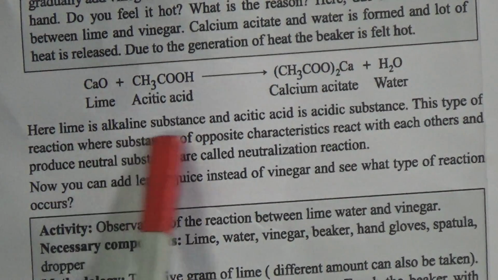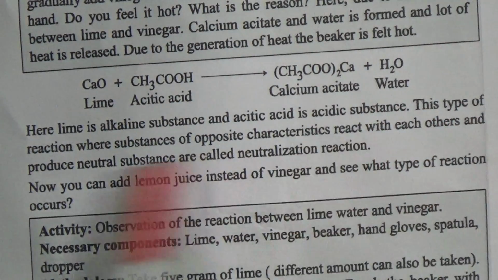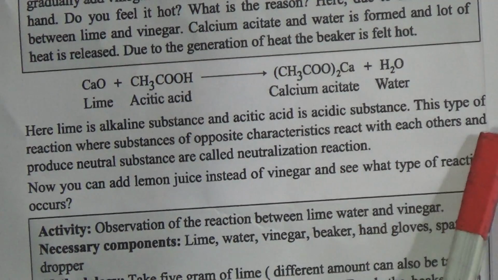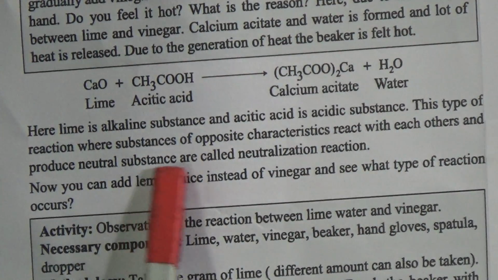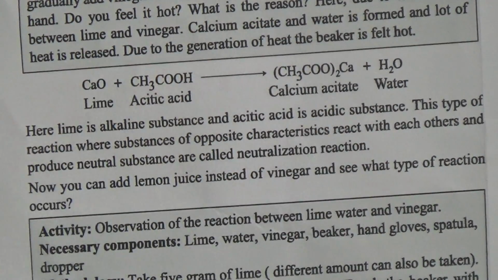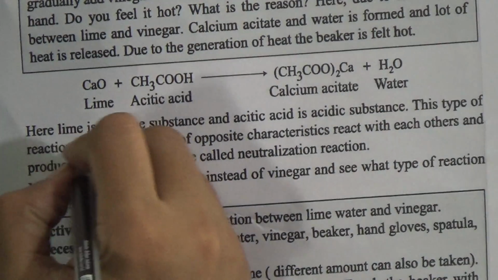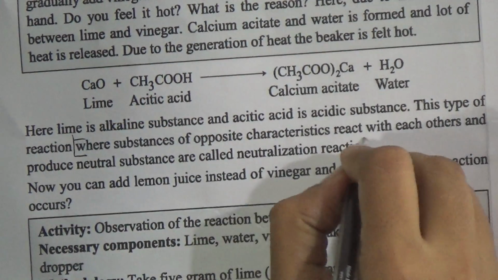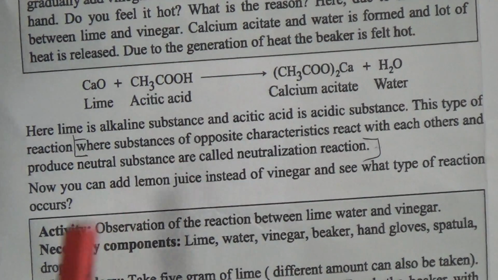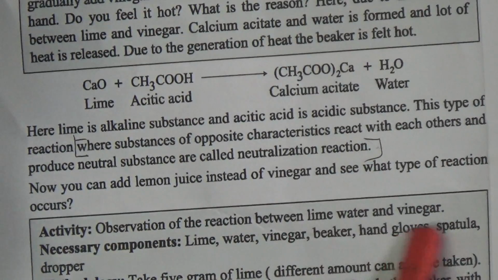Lime is an alkaline substance, acetic acid is an acidic substance. This type of reaction where substances of opposite characteristics react with each other and produce neutral substances is called a neutralization reaction, and this is the definition of neutralization reaction.